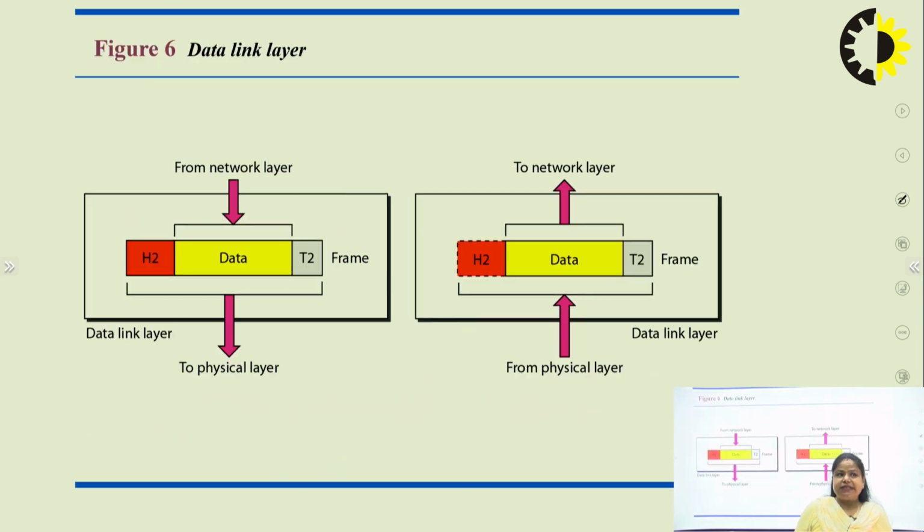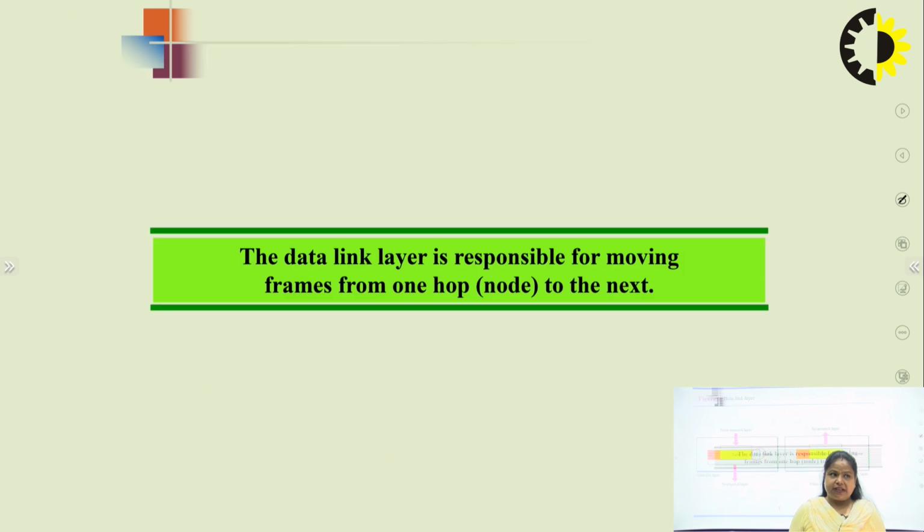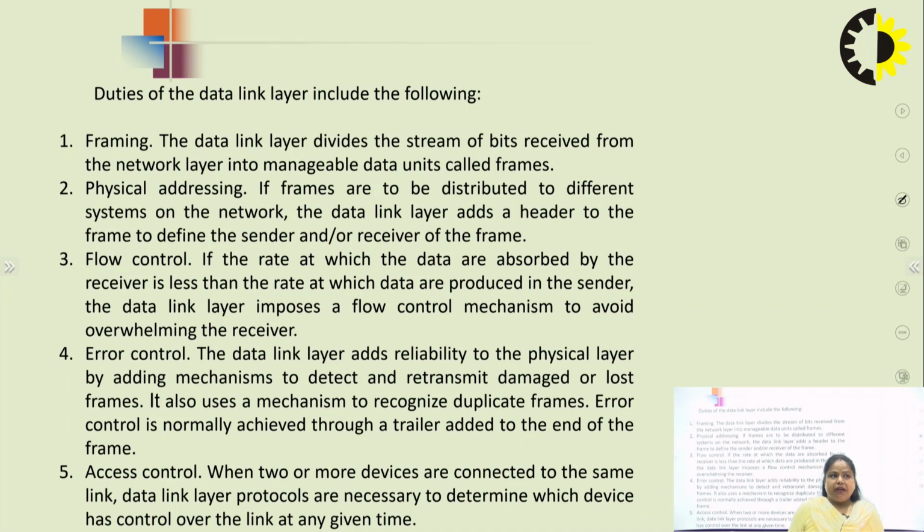Then the next layer is the data link layer. It takes the services from the network layer and provides the services to the physical layer. As I already told you, it includes the header as well as the trailer bits. So in that case, it takes the services from the network layer and gives the services to the physical layer. When we talk about the data link layer, always remember that it is responsible for moving the frames from one node to another node, right?